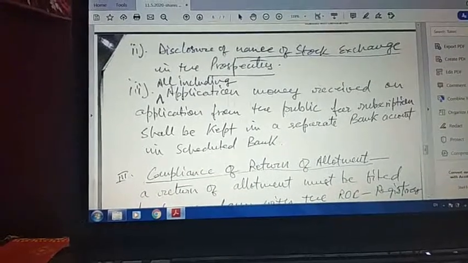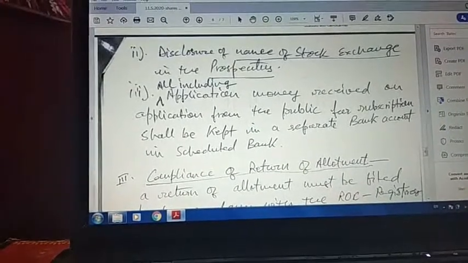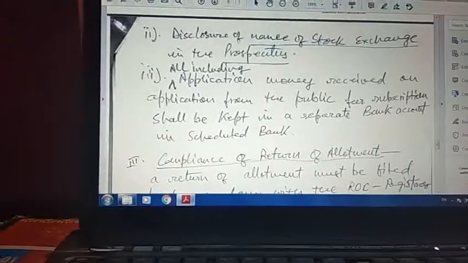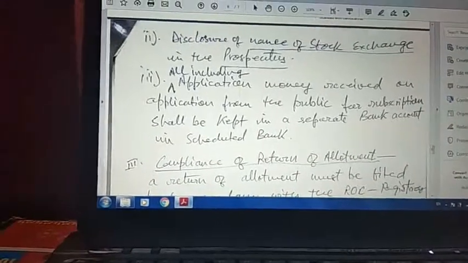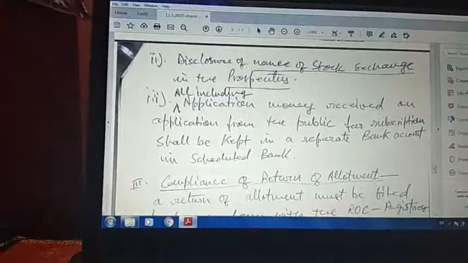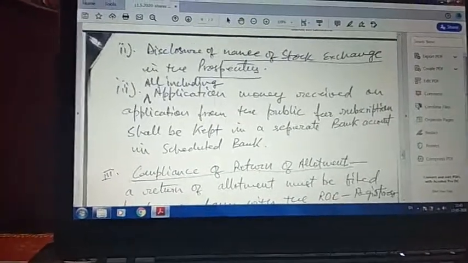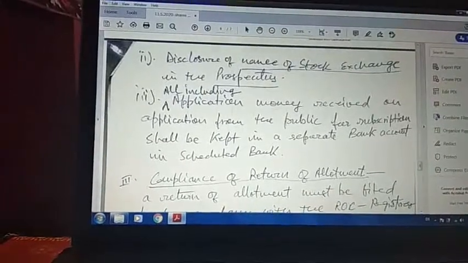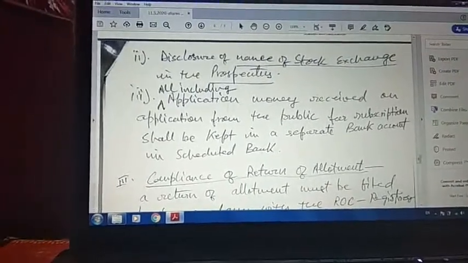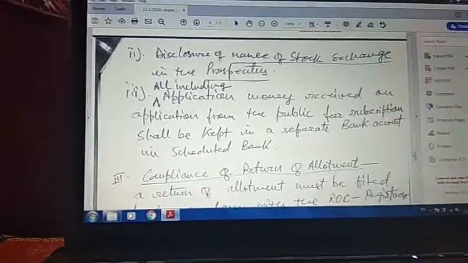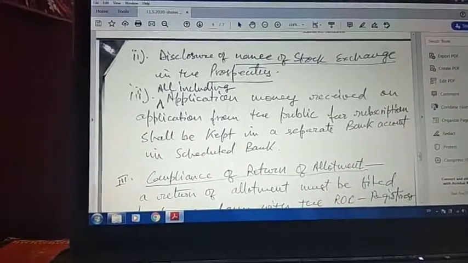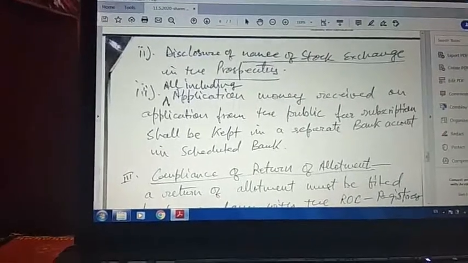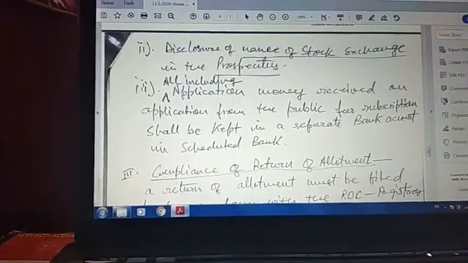Now all money, including application money received on application from the public for subscription, shall be kept in a separate bank account in a scheduled bank. So whatever money with respect to the shares is collected has to be kept within a bank account. A separate bank account has to be created for the money which is collected with respect to the sale of shares, right? IPOs, and a separate account has to be maintained.